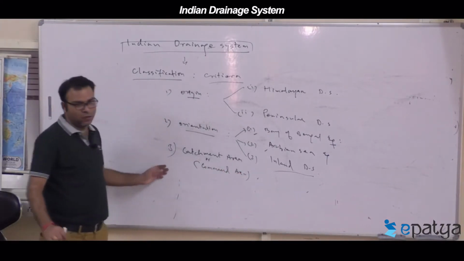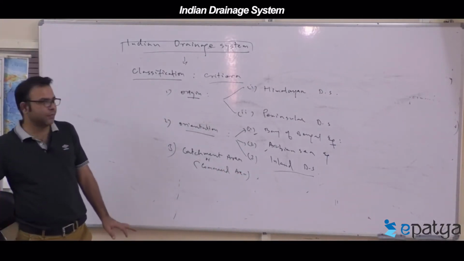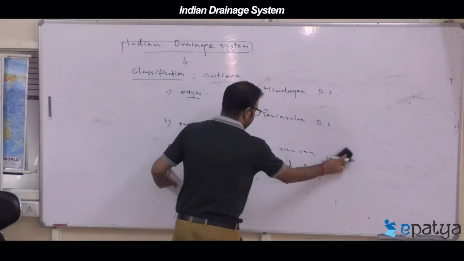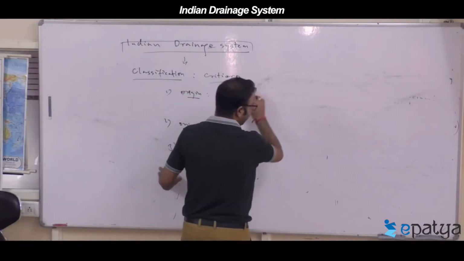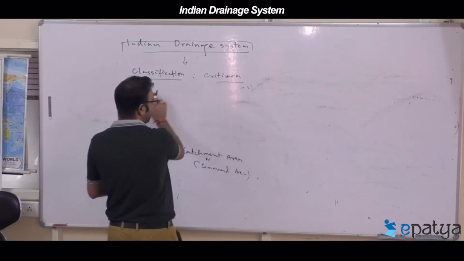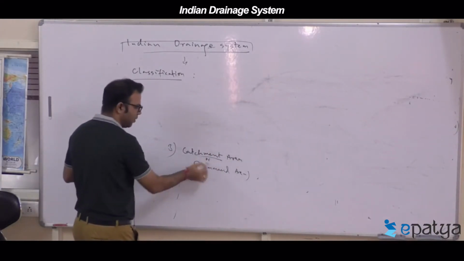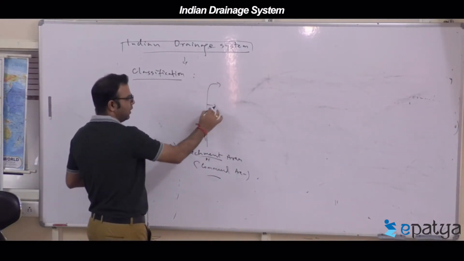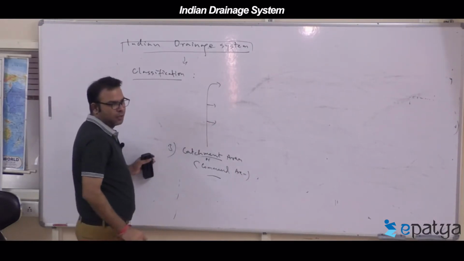Catchment area, also called what? Called command area. There are three groups. Actually, the river systems of India are grouped on the basis of catchment or command area. Grouped into how many types?